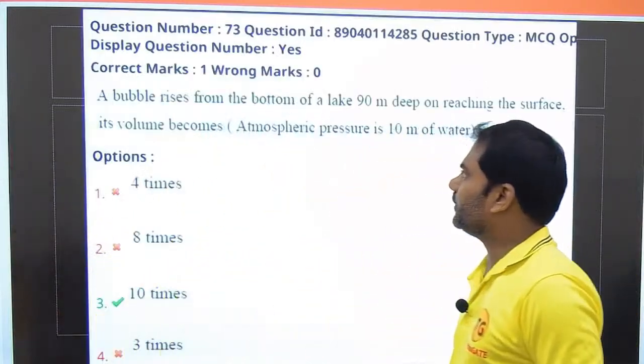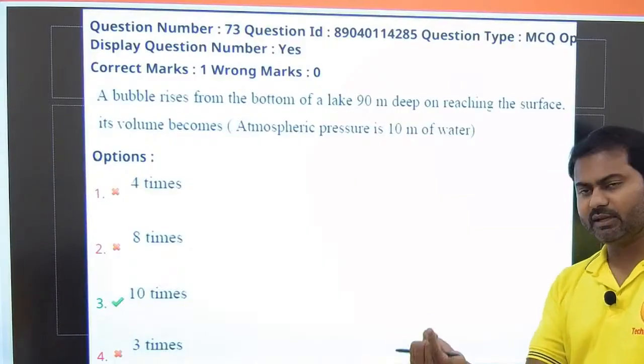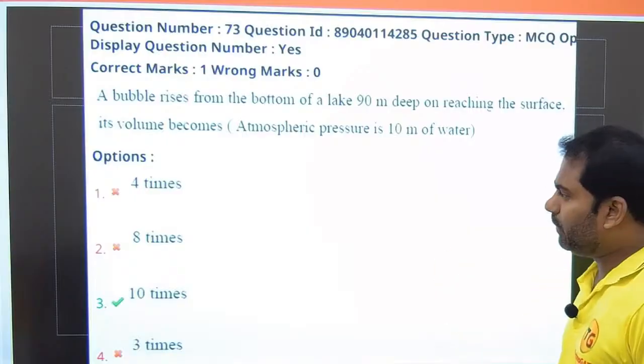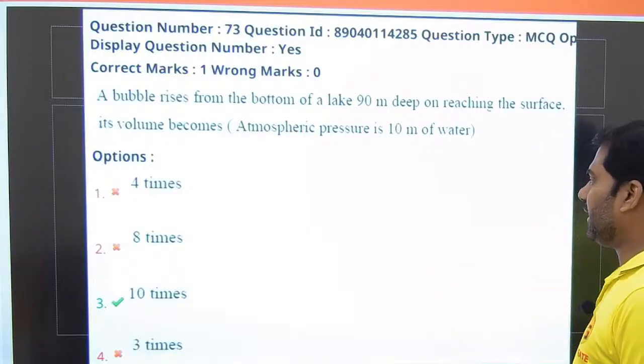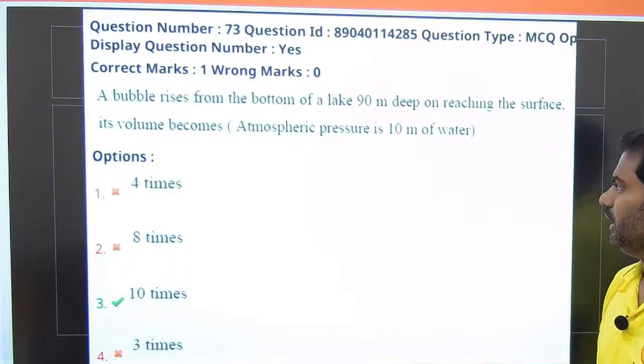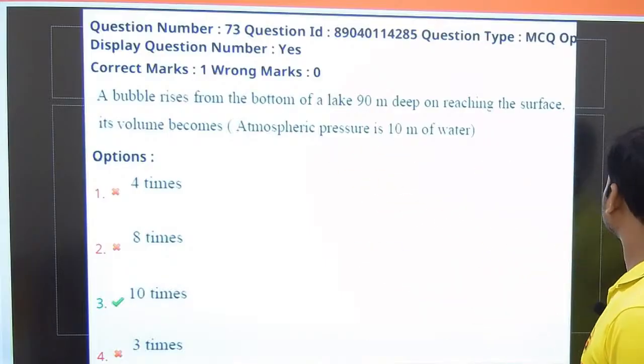Let us proceed with this one. It's an interesting question based on absolute pressure, gauge pressure and normal pressure. Okay, understand from here. A bubble rises from the bottom of a lake 90 meters deep. On reaching the surface, its volume becomes how much? Atmospheric pressure is 10 meters of water.